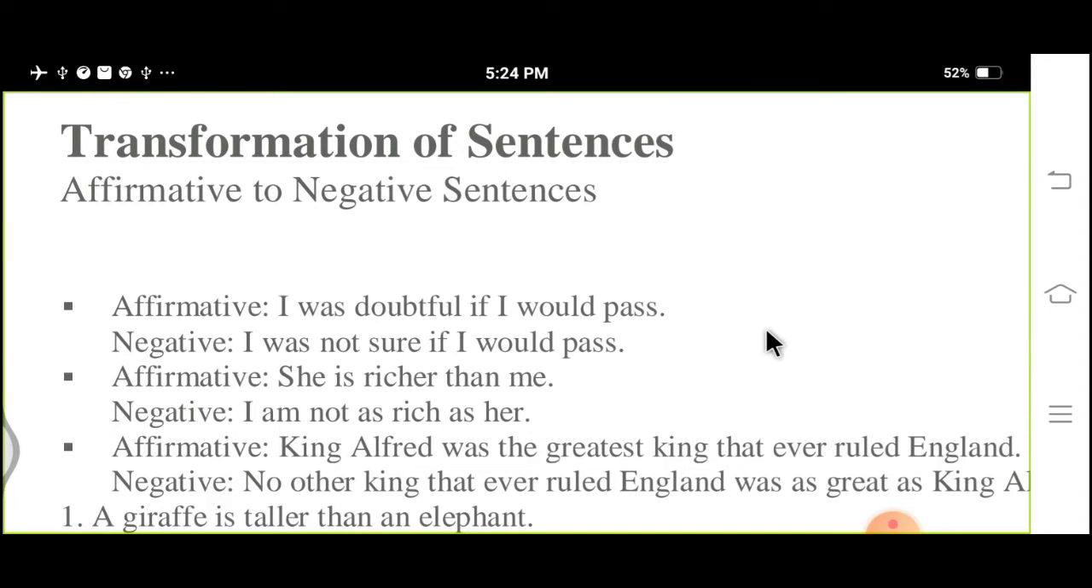Transformation of sentences. Students, as you know, in your syllabus there are 5 topics based on transformation of sentences. Earlier we have seen assertive sentences to interrogative. The second topic from transformation is affirmative to negative.